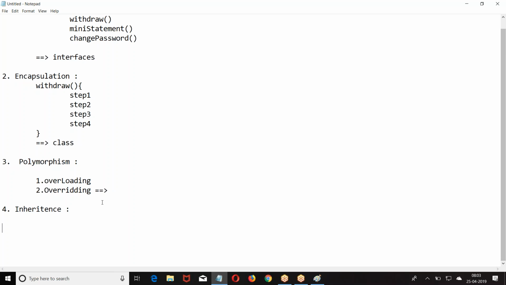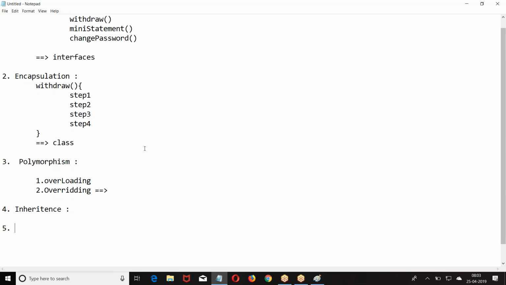Performance will increase. So what is inheritance? It is a concept of reusability: reusing the existing structure in your requirement. Right, boss? Okay. So the definition is: acquiring the properties of one class by another class is called inheritance. Okay, come down to the next one.